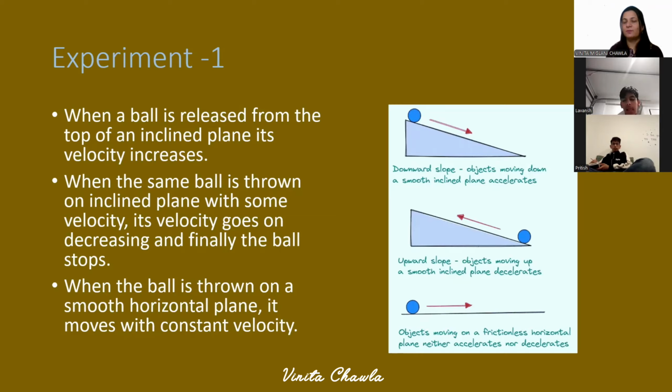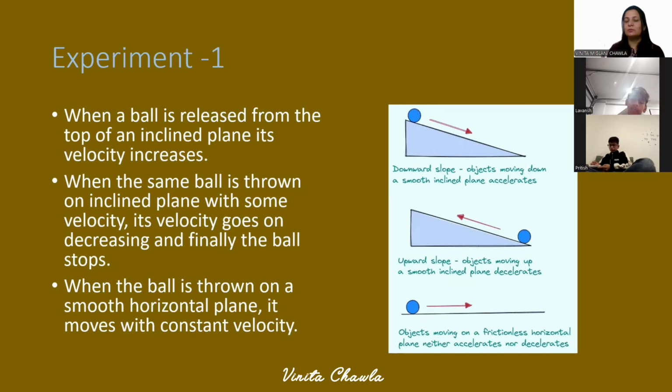But what if the ball is moving on a smooth, horizontal, frictionless surface? Here we are mentioning that the horizontal plane is frictionless. Frictionless means there are no irregularities present, no interlocking, nothing which the ball has to resist.